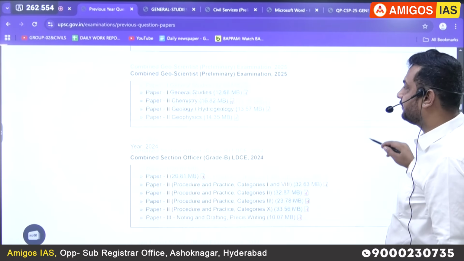There is no guarantee that every year they'll ask one question, but we can expect one question. Maybe they are following a trend. One year, if they ask a question from the first chapter in the mains examination, next year they ask from the second chapter. If you follow the previous year question papers, you can understand the trend. So this is the first one. The second one is what? The second chapter we divide as public finance.